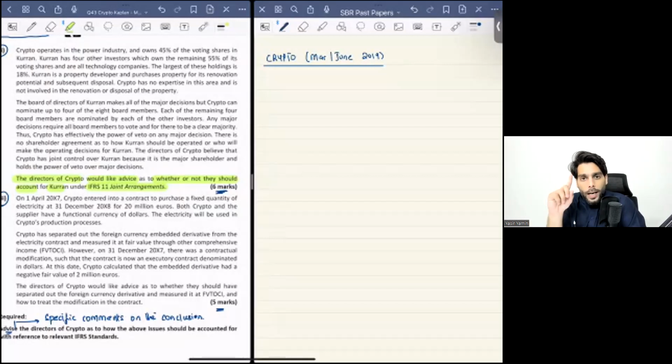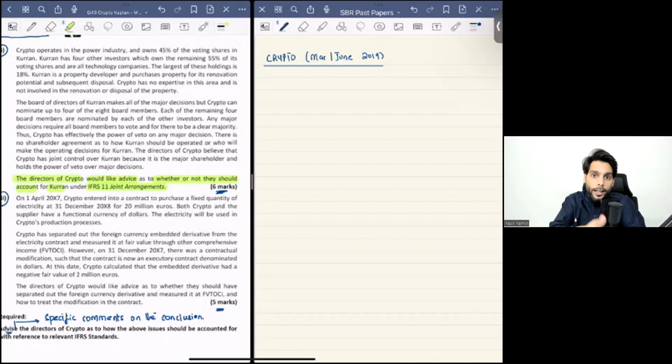I always used to tell you when I taught you IFRS 11 that in order to identify if there is a joint arrangement scenario, you always look for two things. There must be a contractual agreement between the parties. And according to that agreement, unanimous consent of the parties must be required to direct the relevant decisions of the entity. These are the two specific requirements that always need to be present in order to apply IFRS 11. Now, your examiner is asking whether the entity should account for a particular scenario under IFRS 11, yes or no. So you need to look for these two things at least.